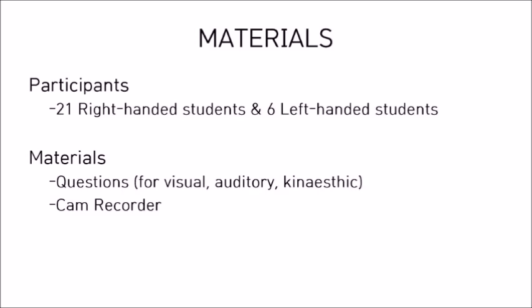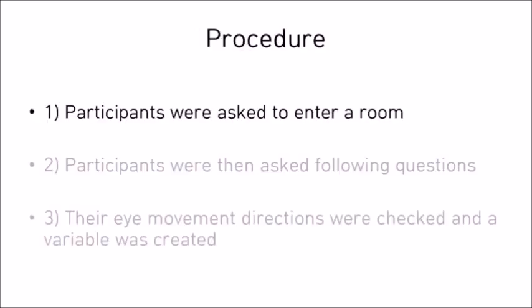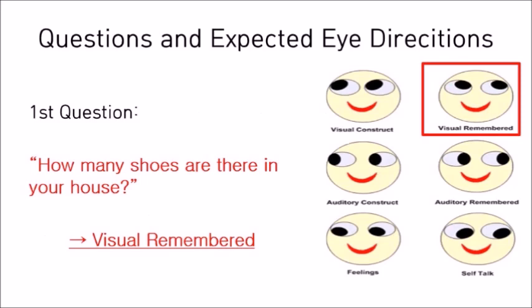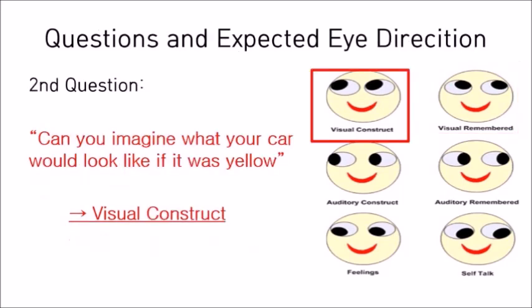21 participants were right-handed and 6 participants were left-handed. Participants were asked to enter a small interview room, one at a time, and be seated directly in front of the interviewer. Participants were then asked the following questions. This first question involves visual recall, and the eye pattern should be towards the top right. The second question involves visual construct, and the eye pattern should be towards the top left.